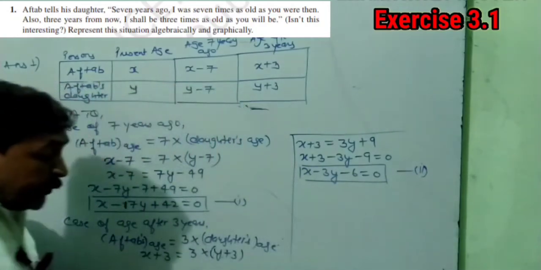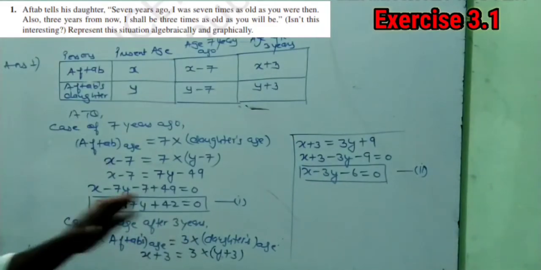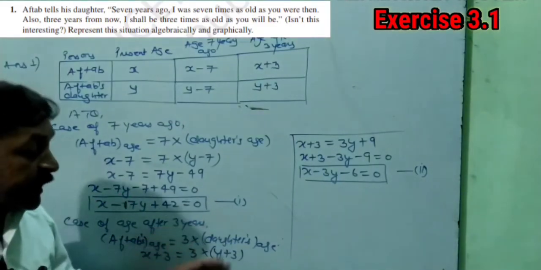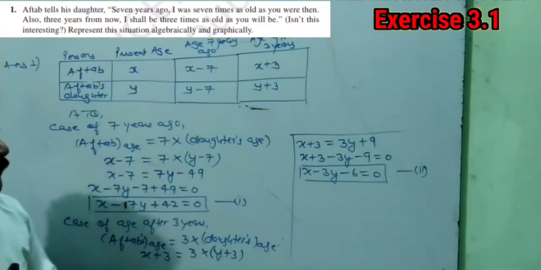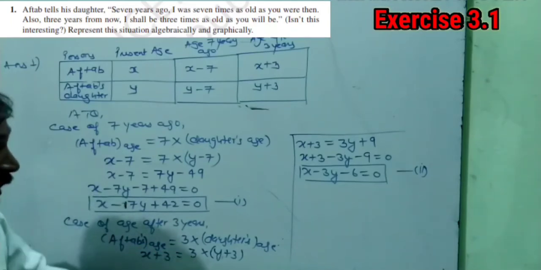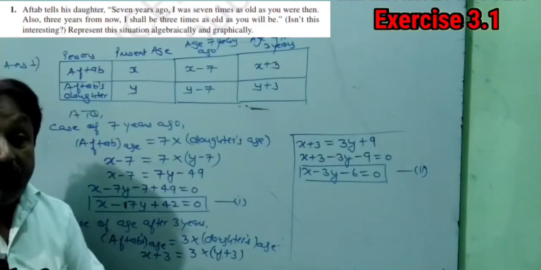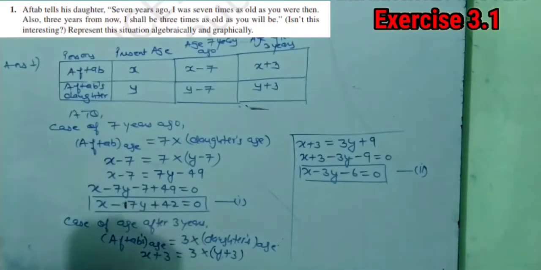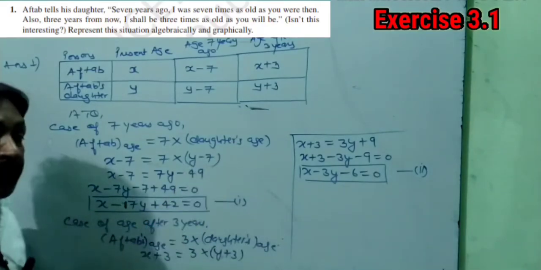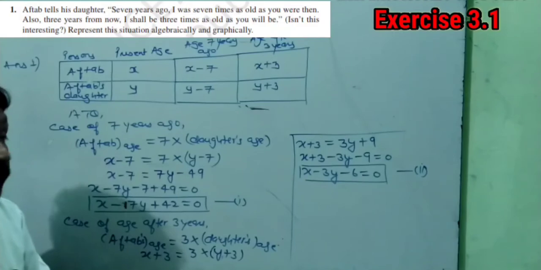Now what we have to do in the question, we have to represent the situation both algebraically and graphically also. Means we have to draw the graph also. This thing we had done in class 9th. So how to draw the graph? We have to draw the graph of both the lines on the same graph paper. But how?